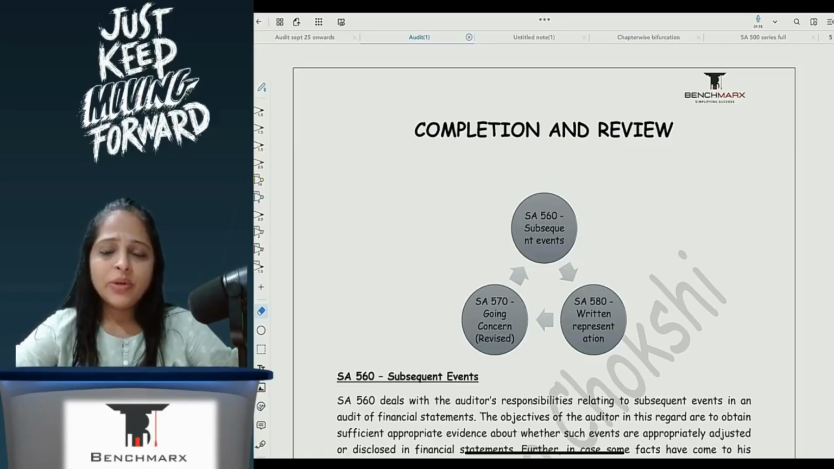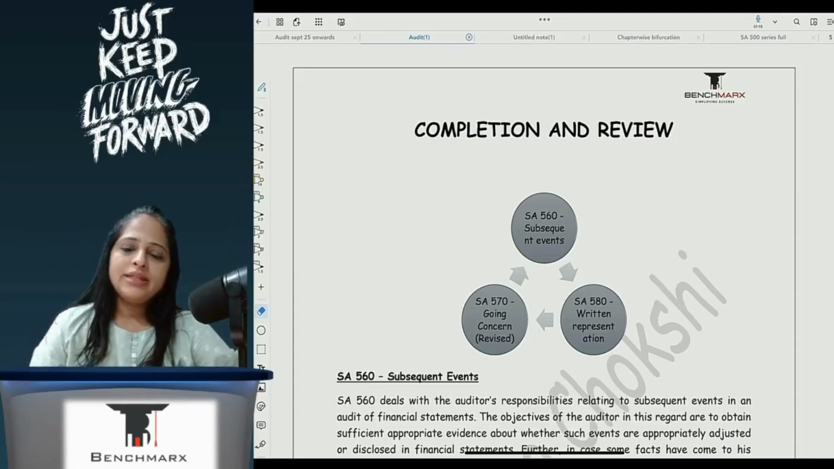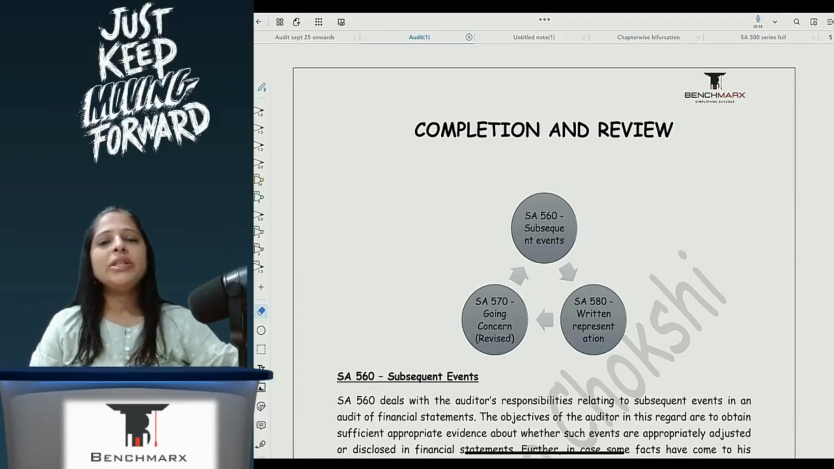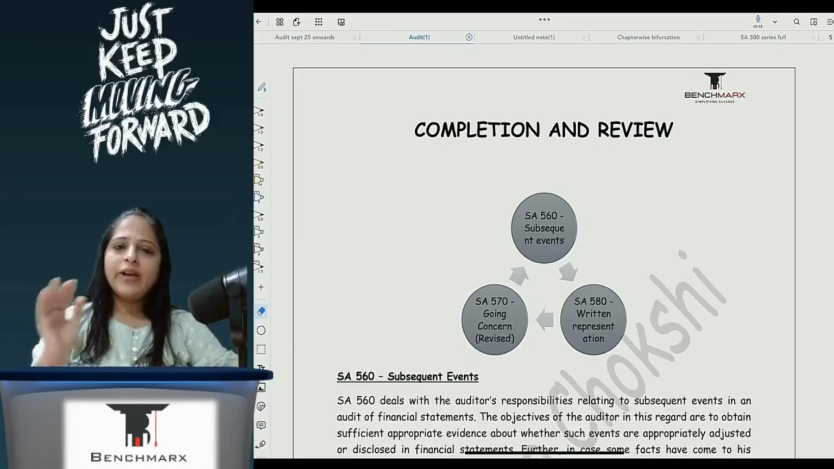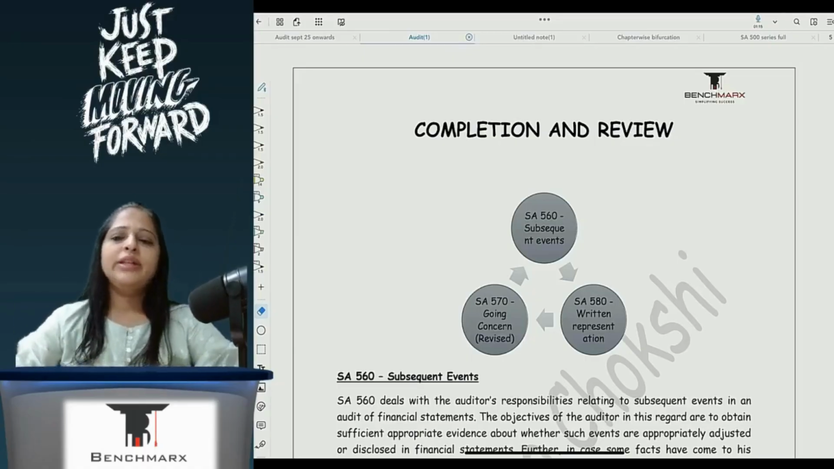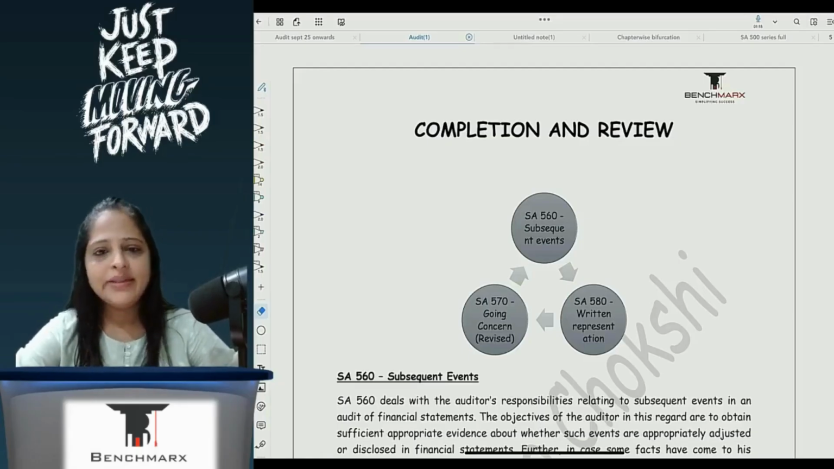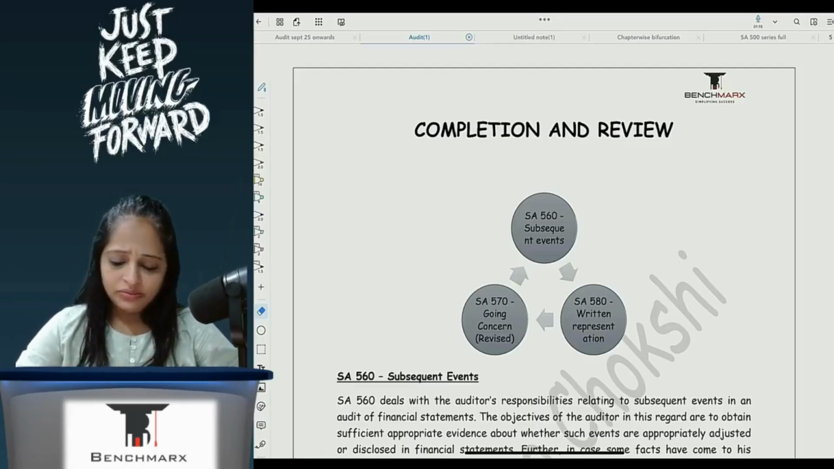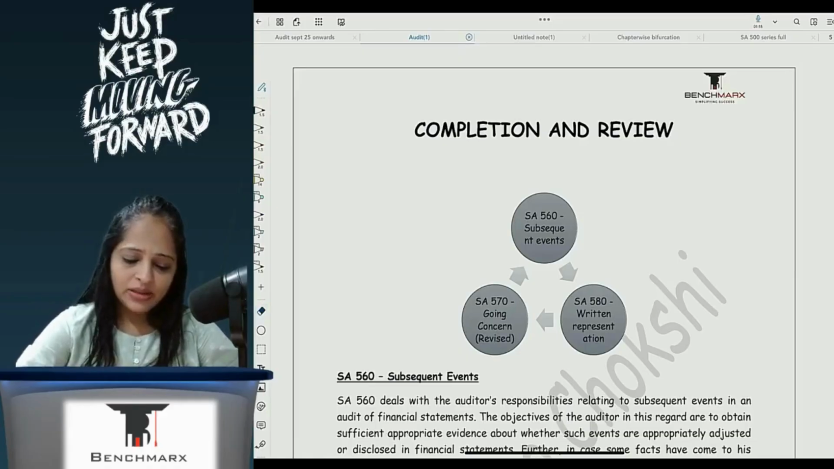The chapter is important because questions are asked, of course, from this particular chapter, but also because when you go to essay 700, questions are asked pertaining to 570 and 700 together. So it tests your knowledge both on 570 and 700. So from that perspective also it's an important chapter.